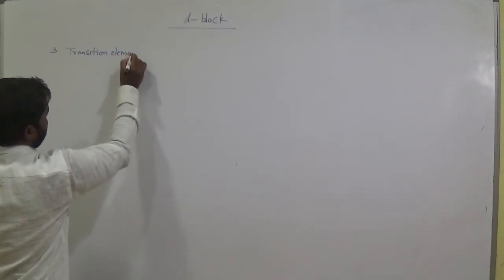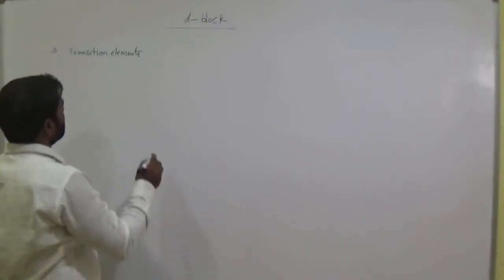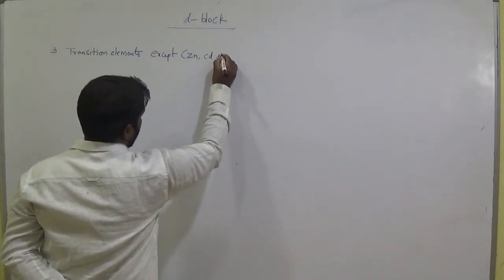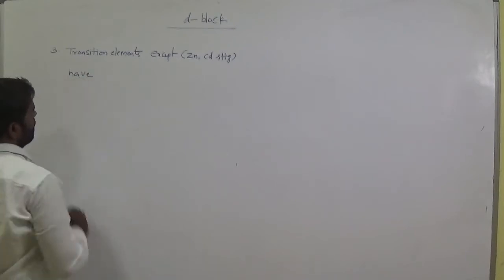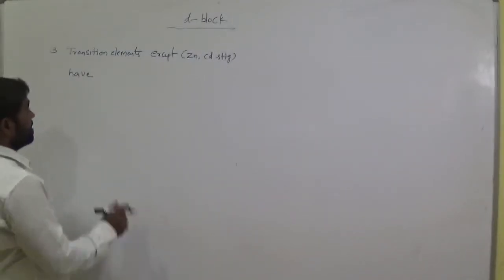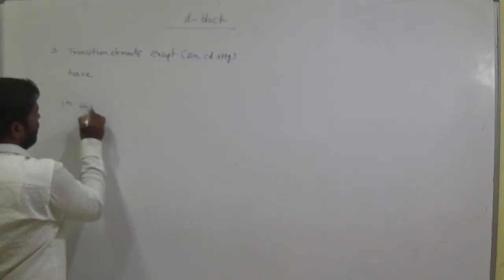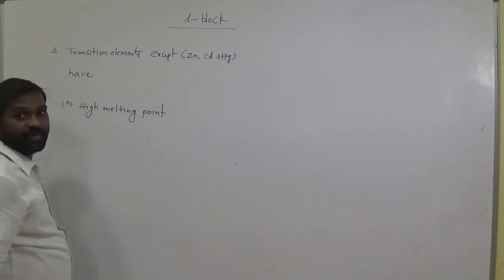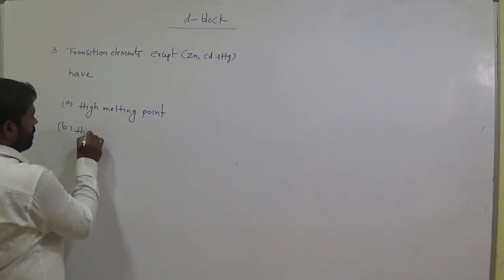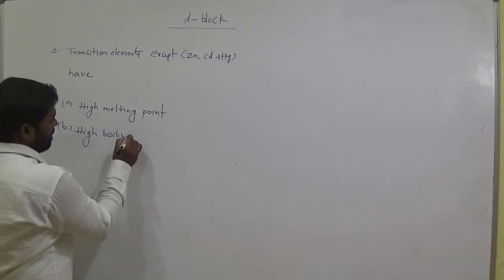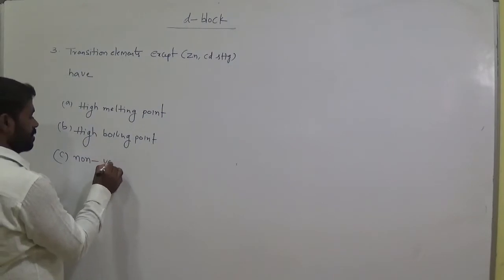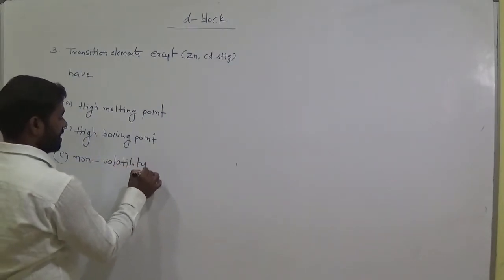Transition elements except zinc, cadmium and Hg have high melting points, high boiling points, and non-volatility in nature.